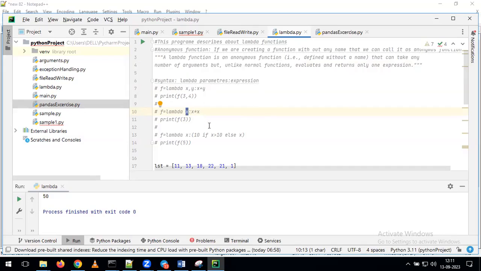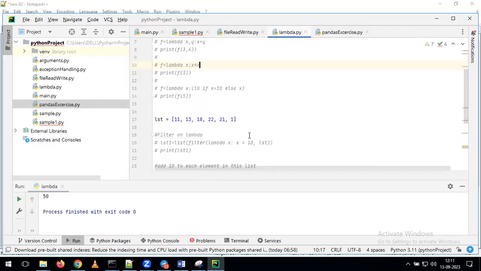Like that, depending on your requirement, you can pass any number of arguments. But if you observe here, what is the limitation of lambda? As part of lambda, at any point of time, we can define only one expression. That is the limitation. But what is the advantage here? You can simplify the code by using the lambda function. No need to go for multiple lines of code. With a single line of code, automatically we can simplify the code. That's the reason, as part of our real-time projects, most of the time only for the purpose of simplifying the code, we are going to use the lambda function.